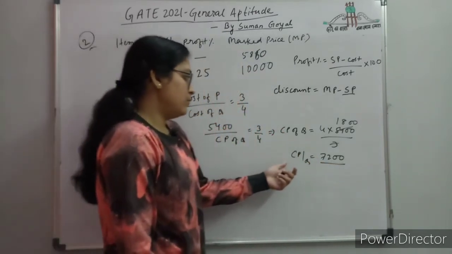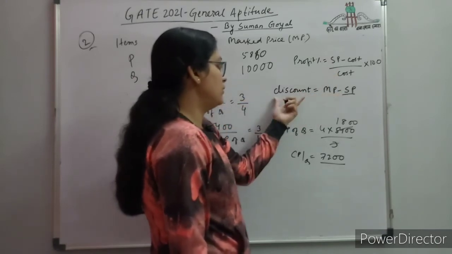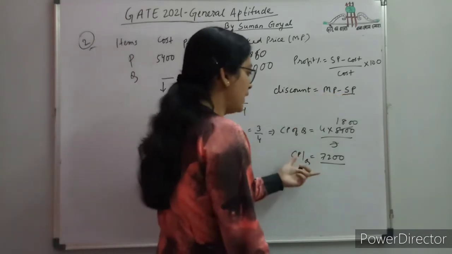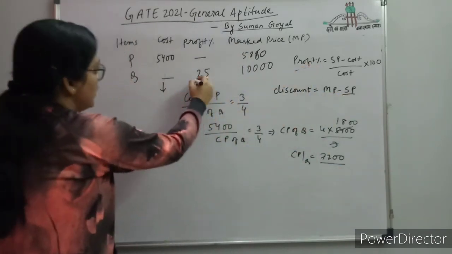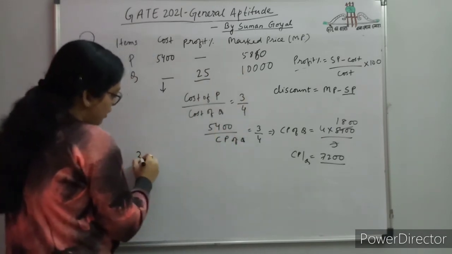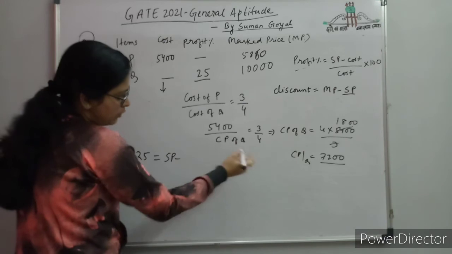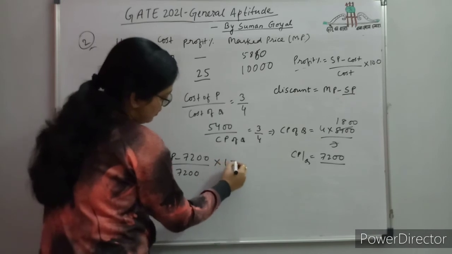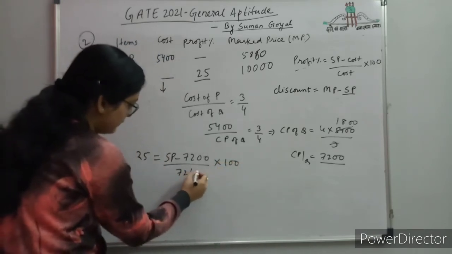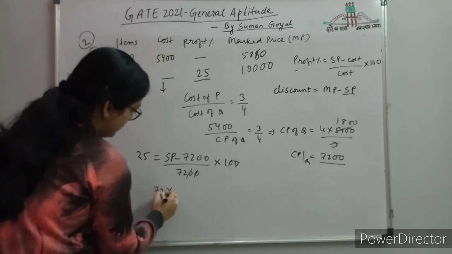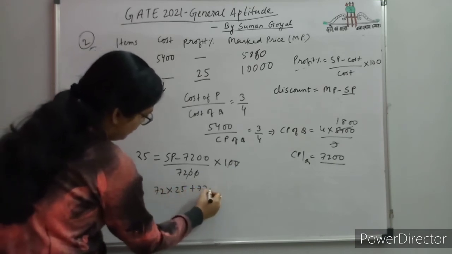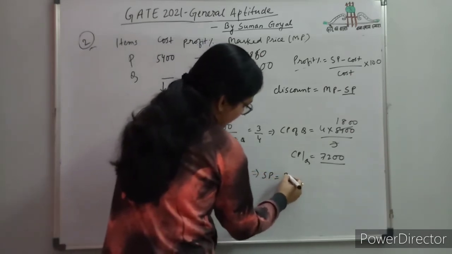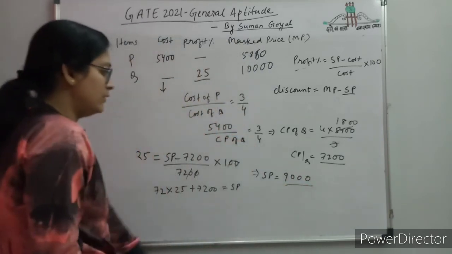Okay, cost price is found. The next step is to find the selling price, because discount needs selling price and mark price. You know the mark price from the table, but you need the selling price for item Q. Profit percentage is given as 25% for item Q. Now put it in the formula: 25 is equal to selling price minus cost, divided by cost, into 100. From here you get the selling price. Do the mathematics from here. Plus 7200 is the selling price. After calculating it, you get the selling price as 9000.